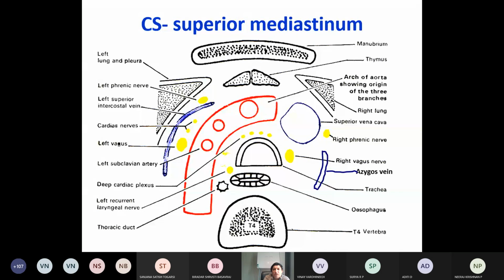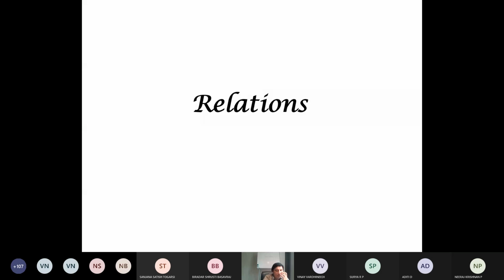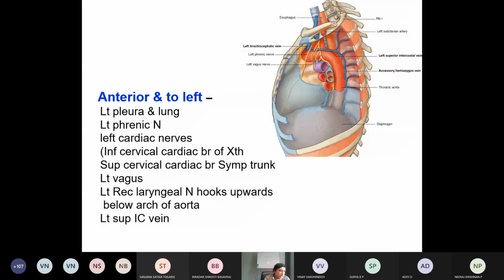Now next, what are the relations of the aorta? Anterior and to the left, what structures are present? They are the left pleura and lung, left phrenic nerve, superior cervical cardiac branch of the sympathetic trunk, left vagus, and left recurrent laryngeal nerve.